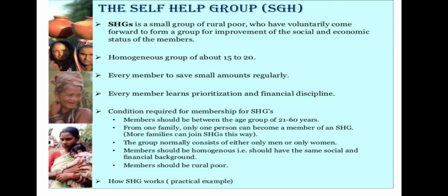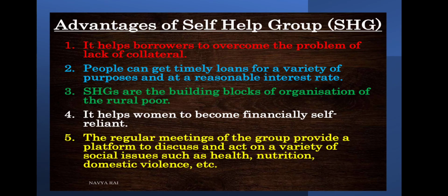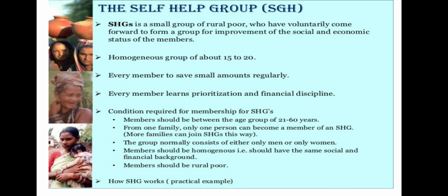So here we can see such a small group of rural poor who have voluntarily come forward to form a group for improvement of the social and economic status of the members. Self-help groups usually have 15 to 20 members, usually belonging to the same village.